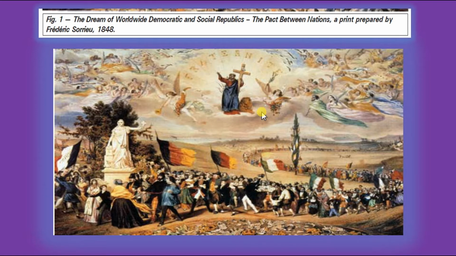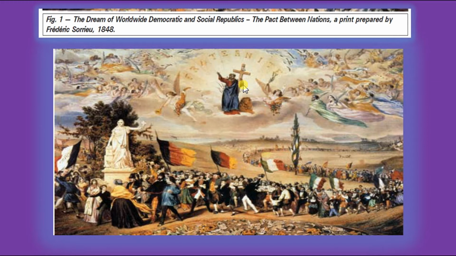A French artist prepared a series of 4 paintings visualizing his dream of a world of democratic and social republics. So what is the theme, what is the name of this painting? That is worldwide democratic and social republic. Please make a note of all, even the minute points, because MCQ questions or 1 mark questions are generally asked from this only. What is the name of the painting of Frédéric Sorrieu?